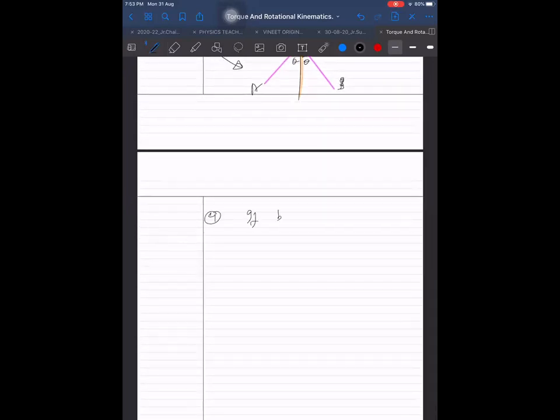If by dividing a body, moment of inertia gets divided in the same ratio as masses, then